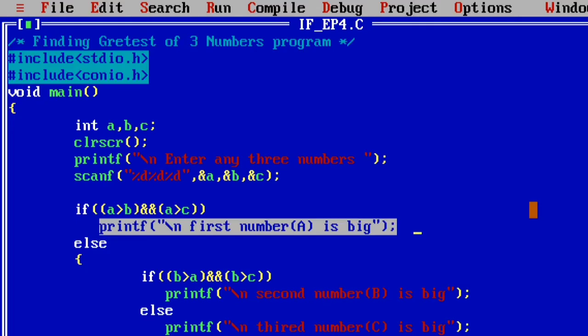Till now in this class I explained what is the use of control statements in the C language, then the types of control statements, and today we completed the topic, that is conditional control structure.